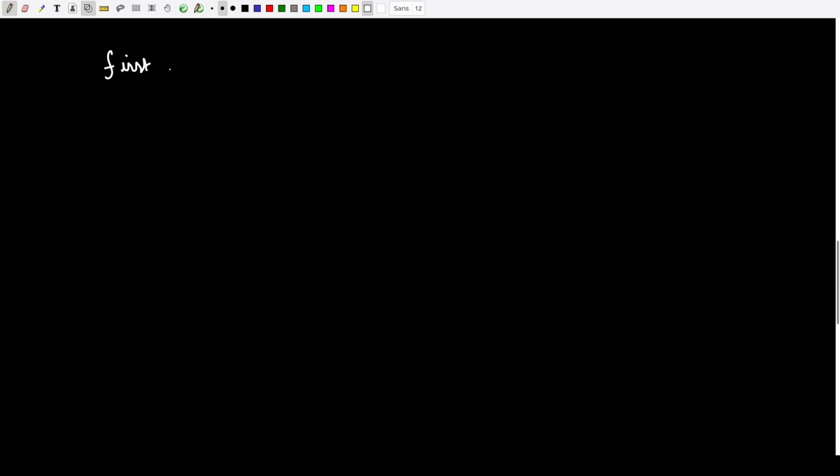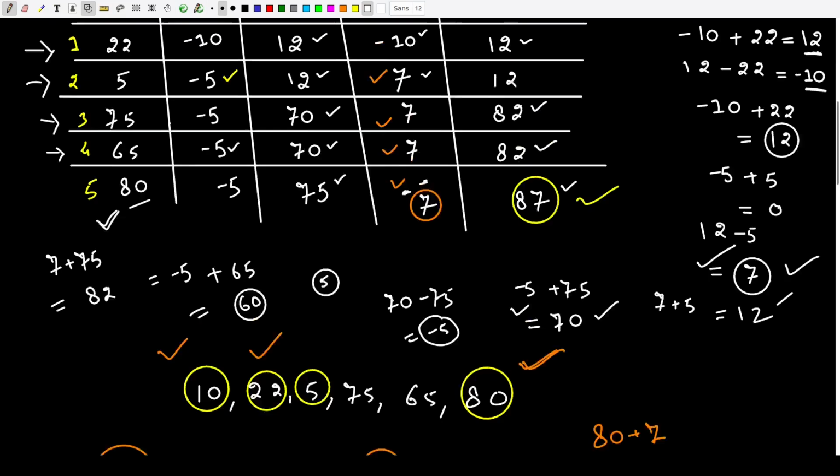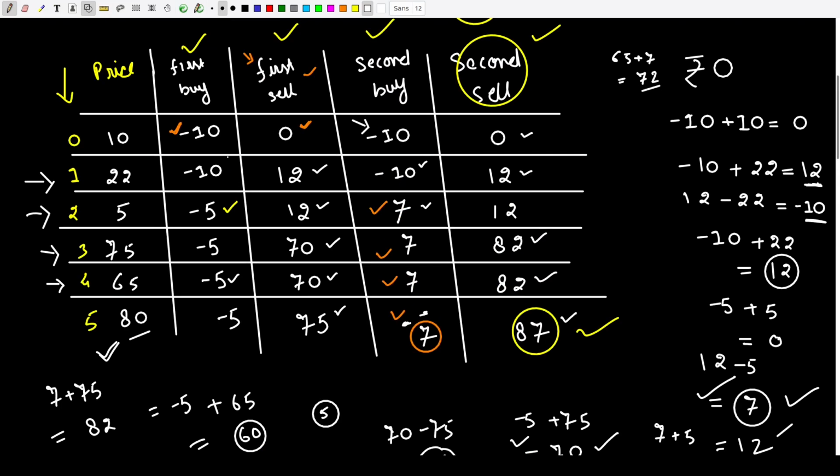We are going to set first buy to minus infinity, which simply means right now I am in debt of infinite rupees. Now what we wanted to do with first buy was to minimize our debt, right? If you see this entire thing, I wanted to find the minimum element in the price. The minimum was 5, which is what is there here.